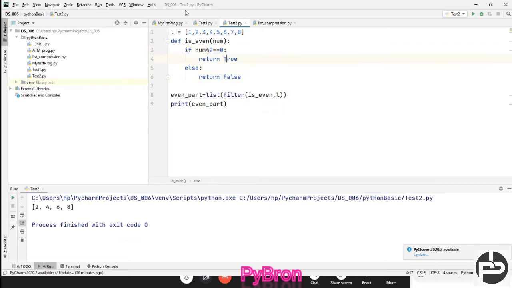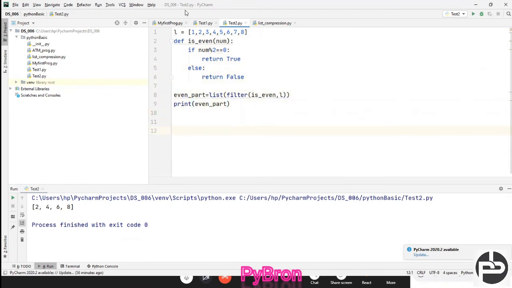Either you can create this custom method, which is one approach. Now I'm going to show you another approach. What is that another approach? Let's see. I'm going to create the same list here also, Ctrl+C, Ctrl+V, and I'm not going to define any custom functions.